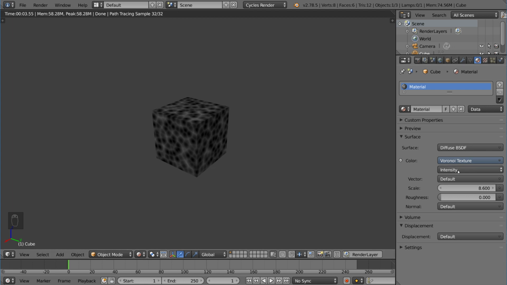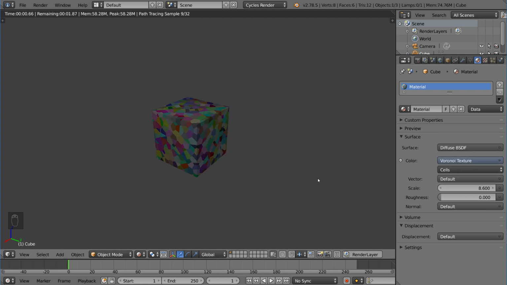There's also an option for intensity versus cells. This is just a subsection of Voronoi. So this is a pretty cool look as well, kind of asphalty.